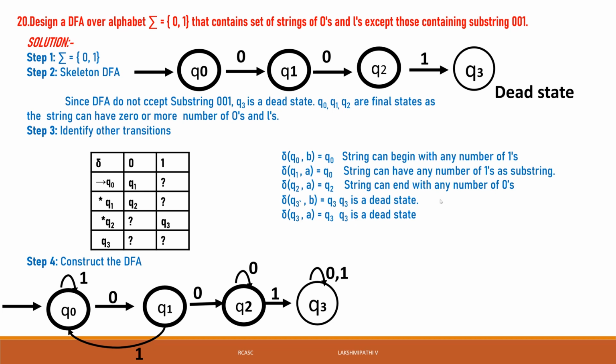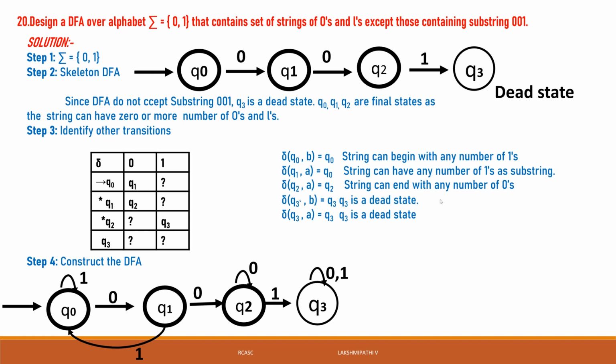That is the DFA for the strings. The strings have no substring 0, 0, 1. In this language there are many strings, and all of them do not have 0, 0, 1 as a substring. The remaining strings will be accepted by this machine. If any string has the substring 0, 0, 1, that type of string is not accepted. This is the machine we designed.